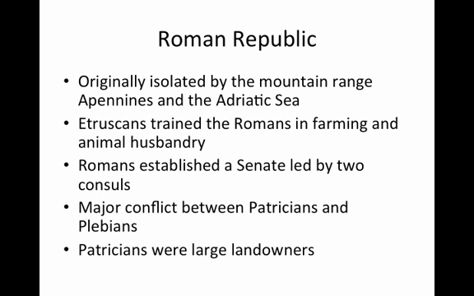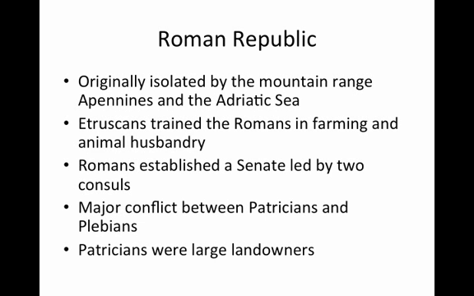The Roman Republic. Originally, the Roman Republic was isolated by the mountain range, the Apennines, and the Adriatic Sea. The Etruscans had trained the Romans in farming and animal husbandry. The Romans ended up establishing under this republic a senate led by two consuls.